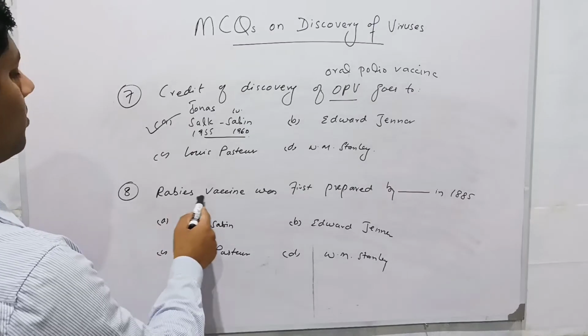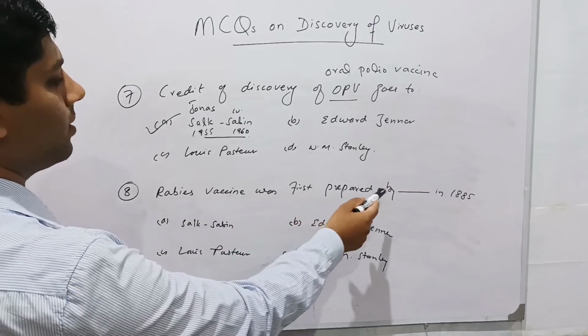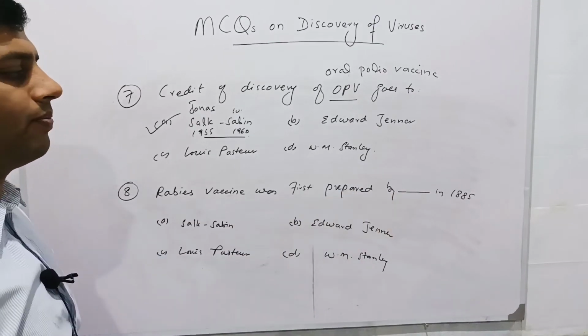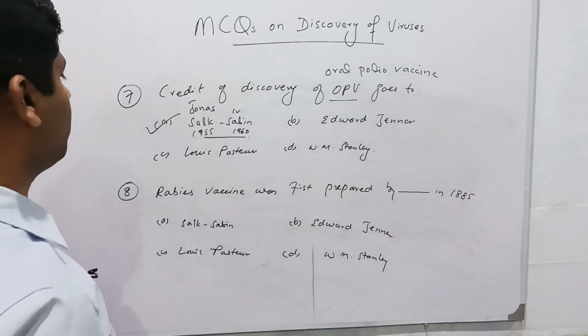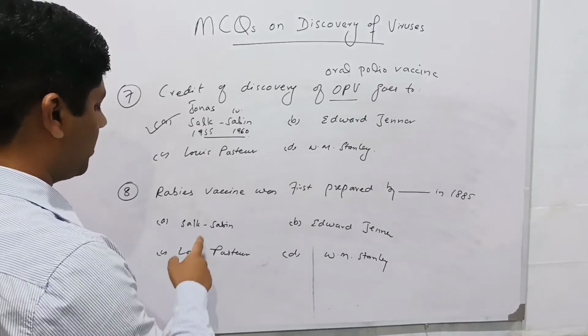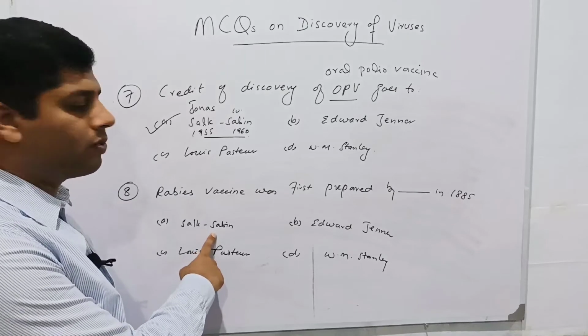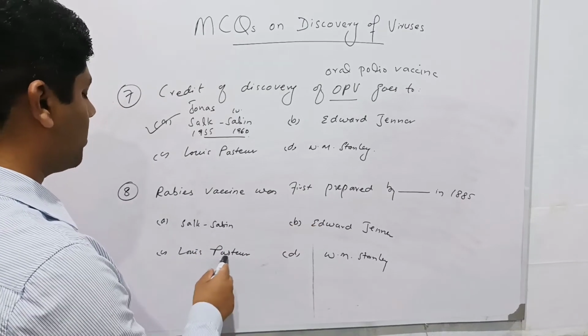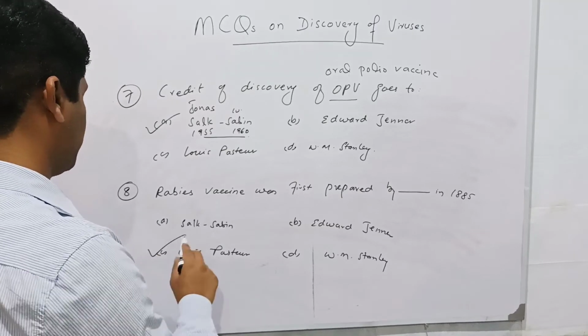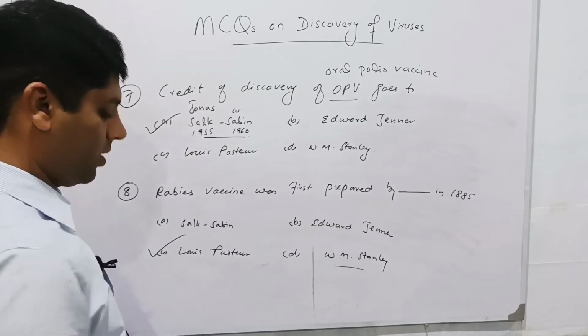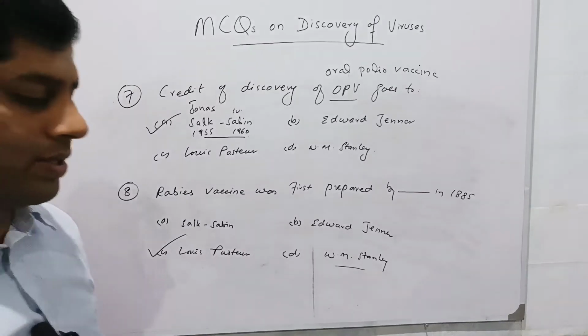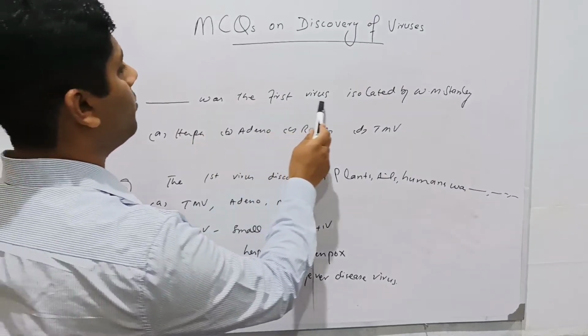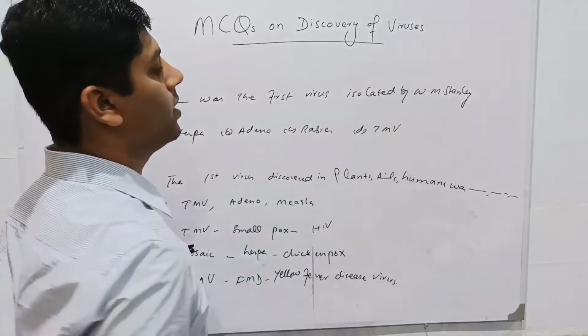Eighth question is, rabies vaccine was first prepared by dash in 1885. So as we have mentioned in the above question, Salk and Sabin discovered the oral polio vaccine. Edward Jenner discovered the smallpox vaccine. Louis Pasteur developed the rabies vaccine, and W. M. Stanley isolated the tobacco mosaic virus. Question is, dash was the first virus isolated by W. M. Stanley.